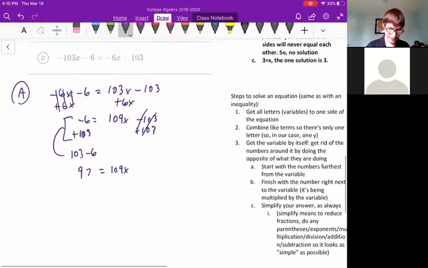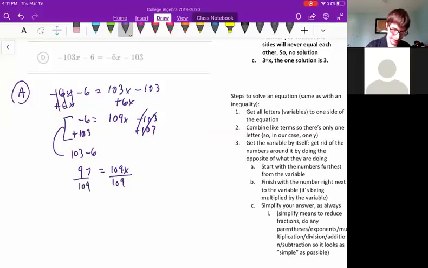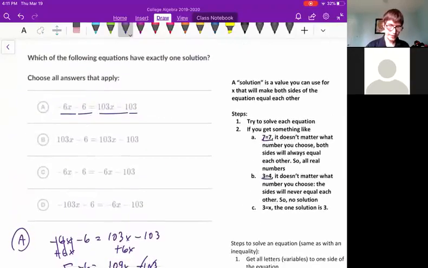And so we'll divide both sides. The last thing to get rid of in order to get x all by itself is 109. It's 109 times x, that imaginary times. So we'll do the opposite of times. We'll divide both sides by 109. These 109s cancel out. So we get 97 over 109 equals x. Well, hey, look at that. That works out. So x equals 97 over 109. If I plugged in 97 over 109 for x, that would be a correct answer. So A is good. We're going to fill that in.